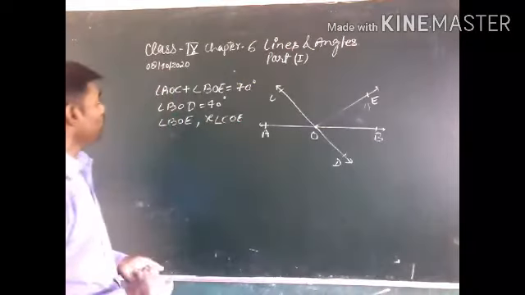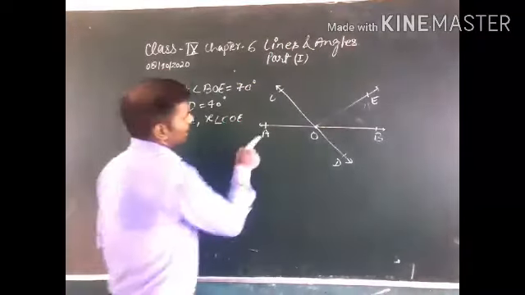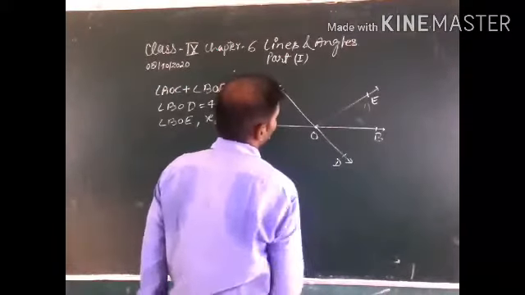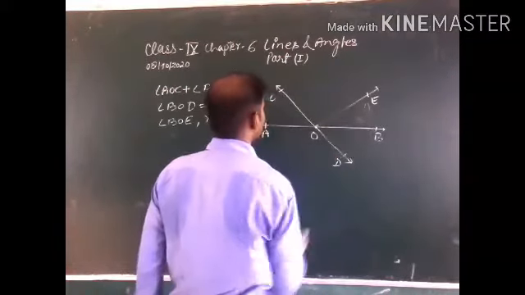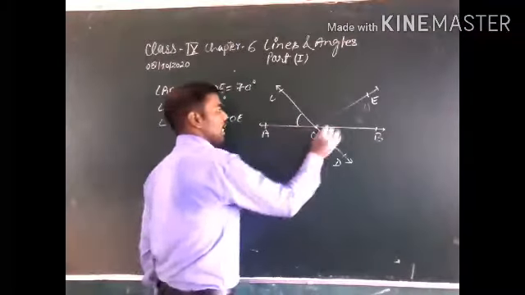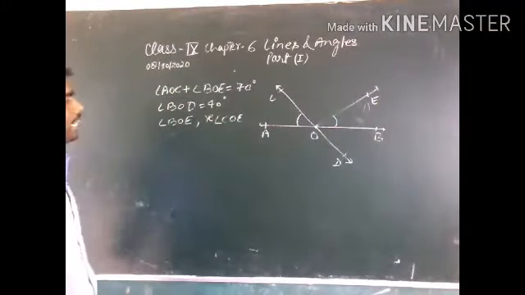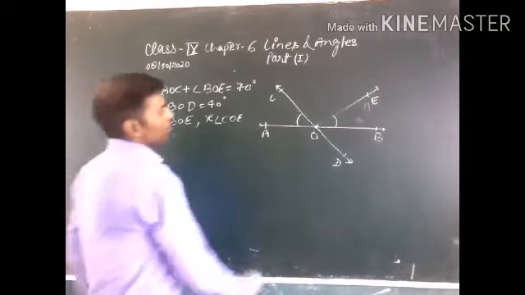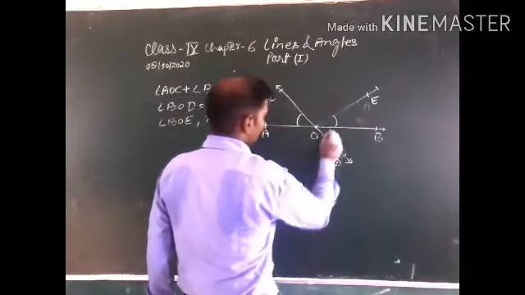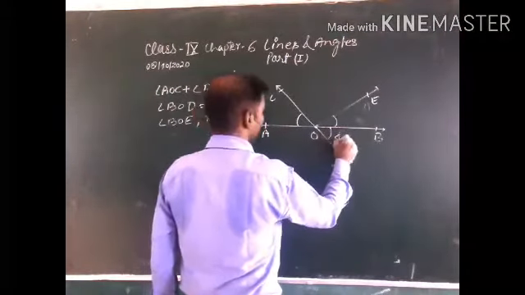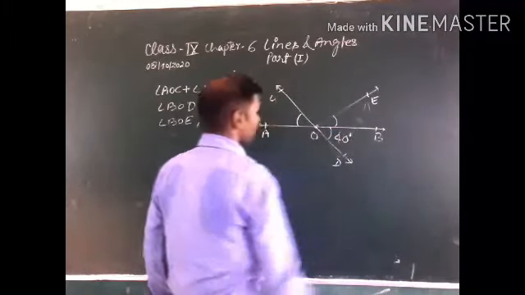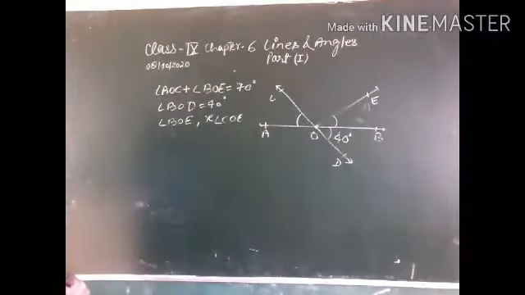First of all, AOC plus BOE, that means this angle and this angle sum to 70 degrees, and BOD is given here as 40 degrees.